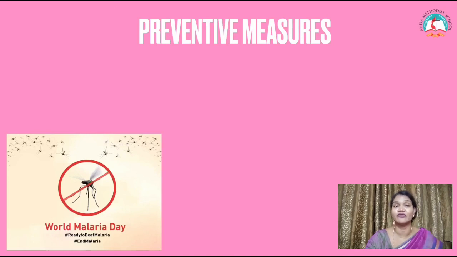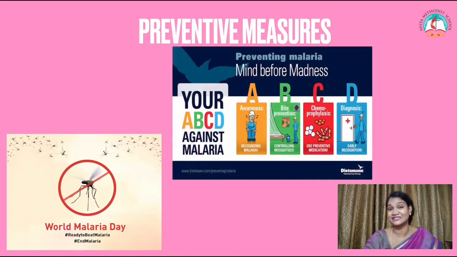Apart from this, you can follow the ABCD practices: have awareness about malaria, be preventive and use some chemical which can kill the mosquitoes. And if you find someone has malaria, you can find the symptoms, do the diagnosis, then you can treat them. Malarial diseases are very easily treatable except malaria caused by Plasmodium falciparum.